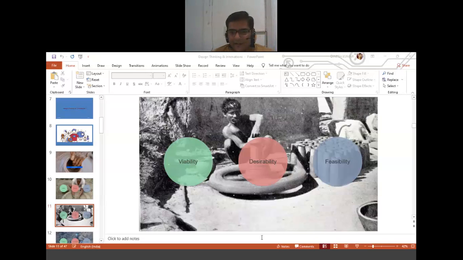Means you can see in the image that different types of pottery are made by the men in different shapes and different designs as per the requirement. Also the person is generating income after designing these pottery items. So it comes in the category of desirability, feasibility, and income source of viability. Means people require it, that is the desirability, that is a requirement of the people. And feasibility means it can be designed, you can design it, that is the feasibility.